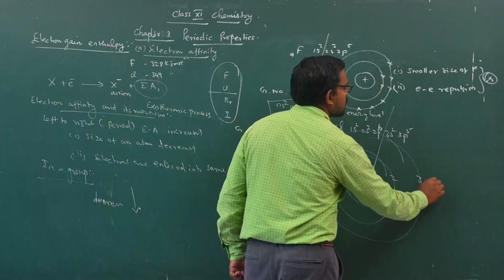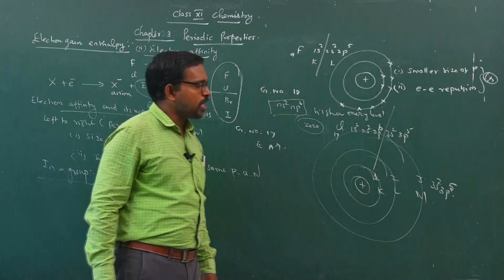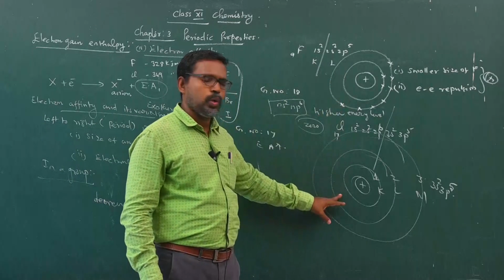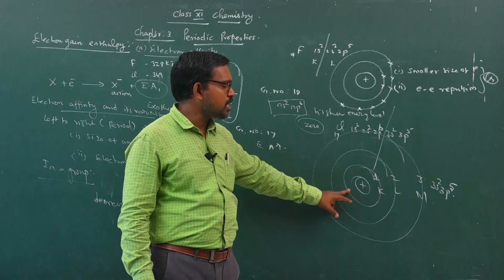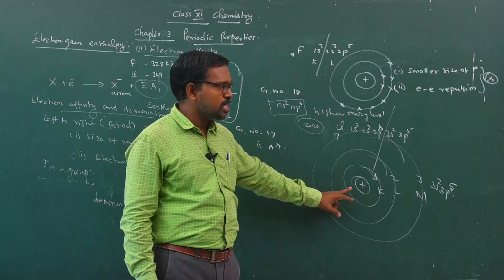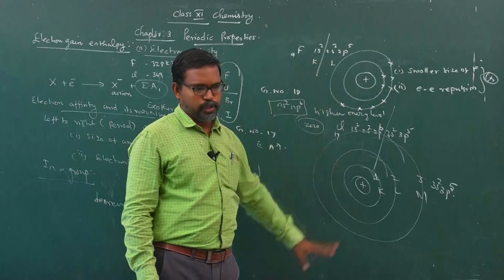The valence shell electrons are present in 3s2 and 3p5. Comparing the size of fluorine with chlorine, fluorine is smaller and chlorine is larger. The size of the chlorine atom is high compared with fluorine.